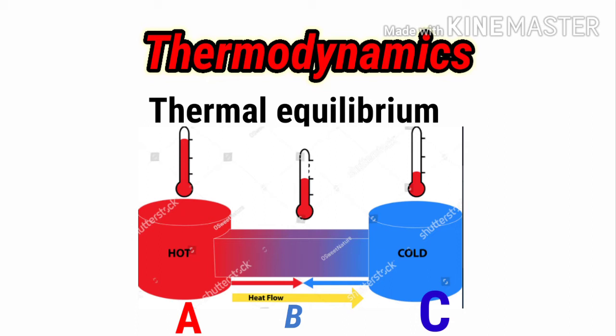This transfer of heat from A to B and B to C will continue until the temperature of all three objects is the same, meaning it will reach the point where the temperatures of A, B and C are equal. Then we can say the three objects are in thermal equilibrium with each other.